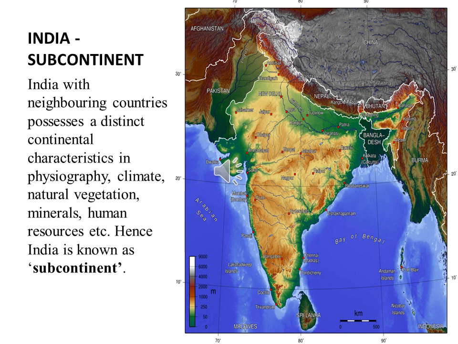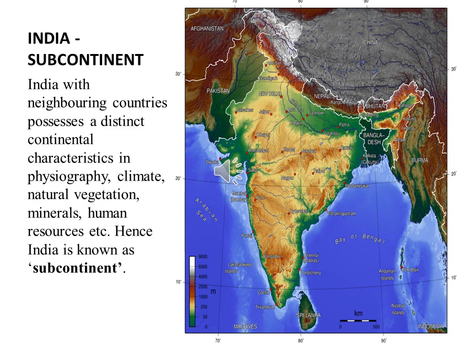Take any other country. Egypt is fully desert, so there are no plateaus or plains like in India. In Brazil, which is fully covered by the Amazon forest, there is no desert. But in India you can find desert, plateaus, plains, and coastal regions. What is seen in a continent can be seen in India. That's why India is called a subcontinent.